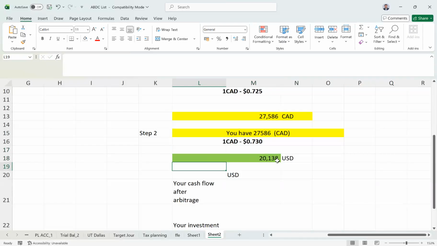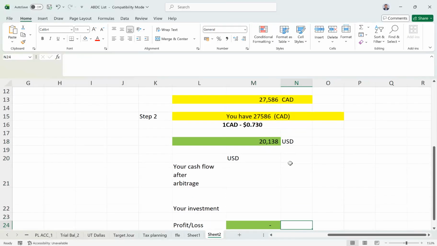$20,138. Remember one thing here: in order to complete the arbitrage process in location arbitrage, whichever original currency you started with, you have to end in that currency only. Here the investor started with USD and he is ending in USD. And now the last step is to calculate the profit or loss.